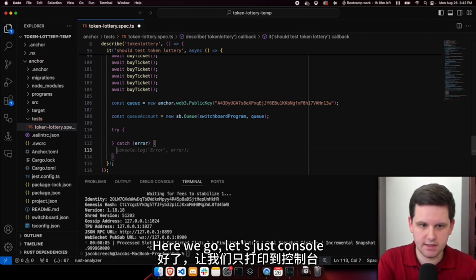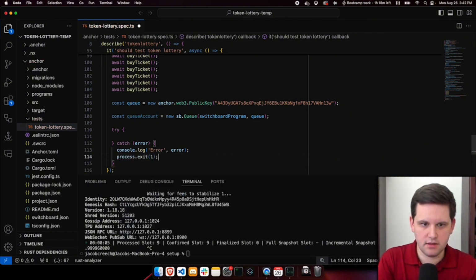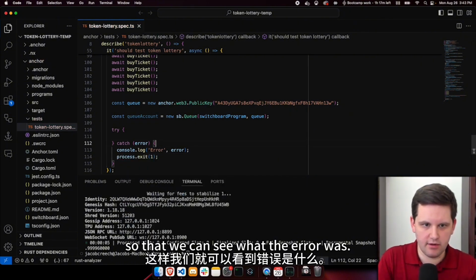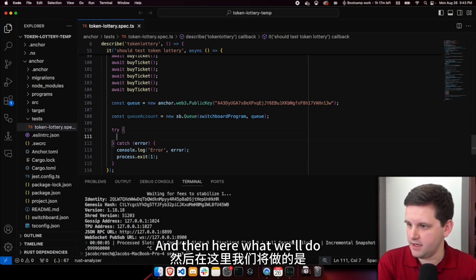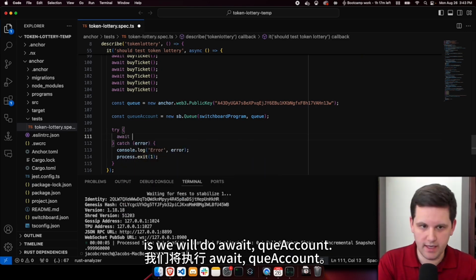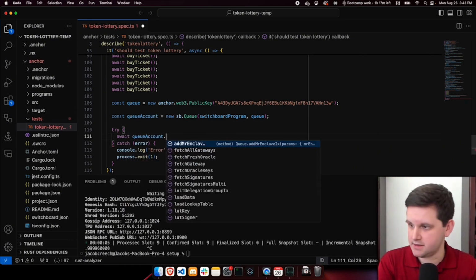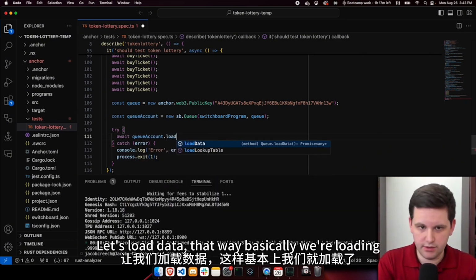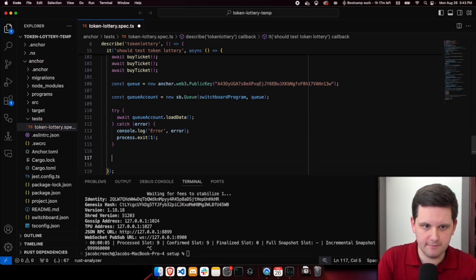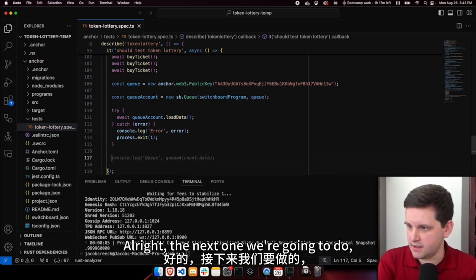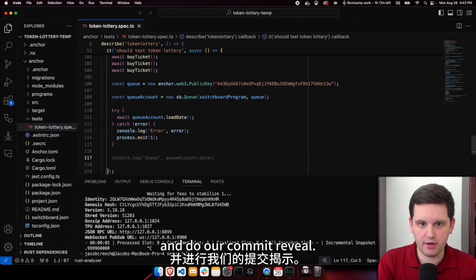Let's just console and do a process exit so that we can see what the error was. We don't want to continue just in case something went wrong. And then here we will do await queue account dot load data. That way basically we're loading the data into the queue.